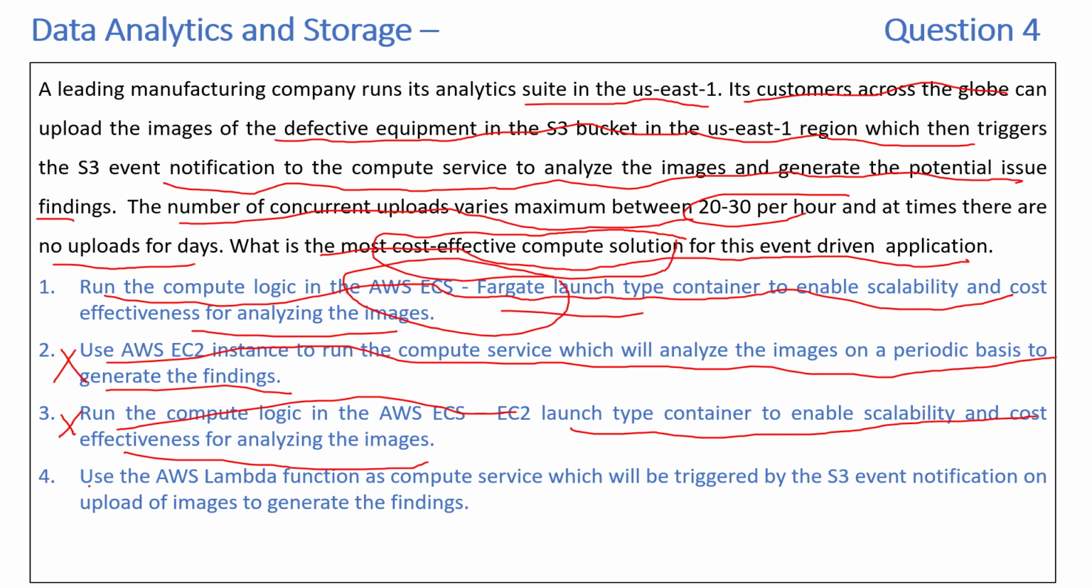So let's finally look at the fourth one, again because it's an event-driven application, right? Use an AWS Lambda function as the compute service, which will be triggered by the S3 event notification on upload of an image to generate the findings. So yeah, this seems to be the most appropriate one because there are days when no upload happens and you need a service that runs only when it is required. Every time there's an upload, the Lambda function can be executed and it can run and generate the findings. So this seems to be the most cost-effective solution. So the fourth is the correct answer.